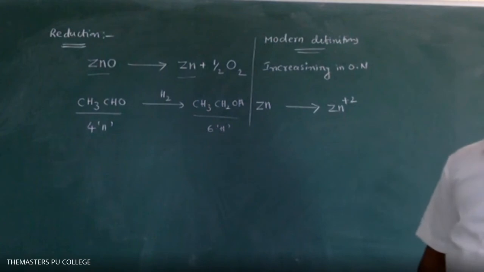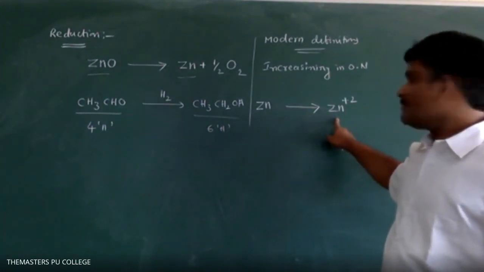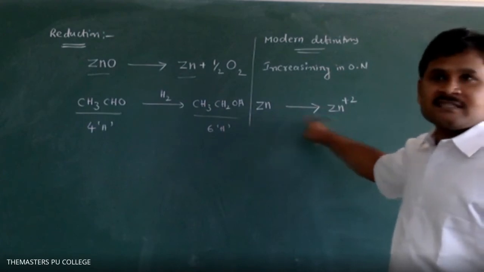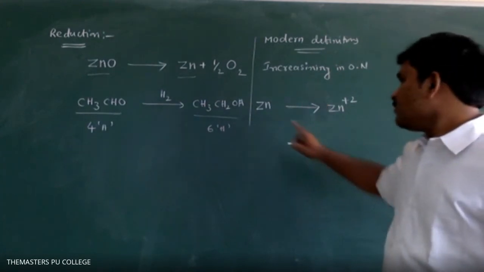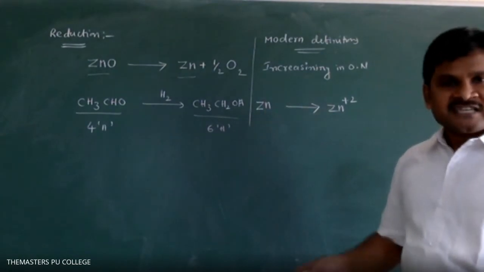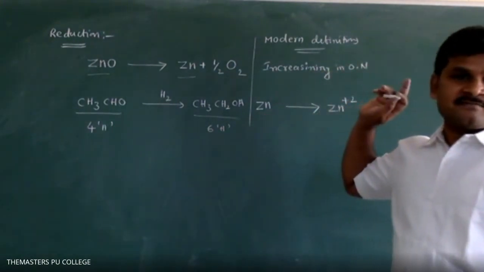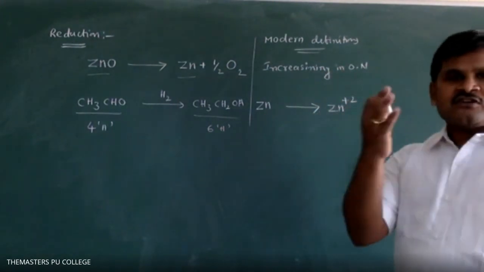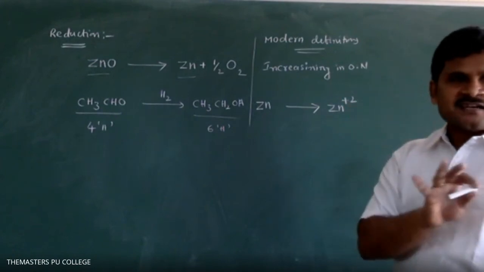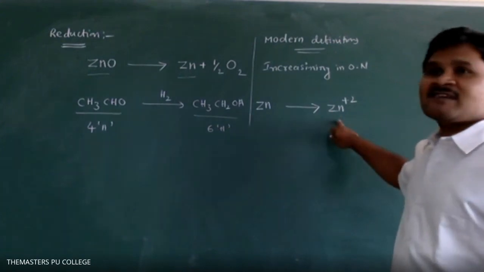Zn gives Zn 2 plus. Zn is an atom and Zn 2 plus is an ion. Why? Because it has a charge, while the atom has no charge. Now here how many protons? 30, because the atomic number of zinc is 30. It has 30 protons and 30 electrons. You don't consider protons, because only electrons participate in the reaction. Consider electrons.